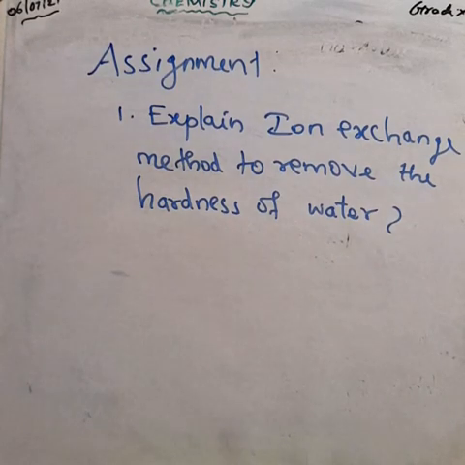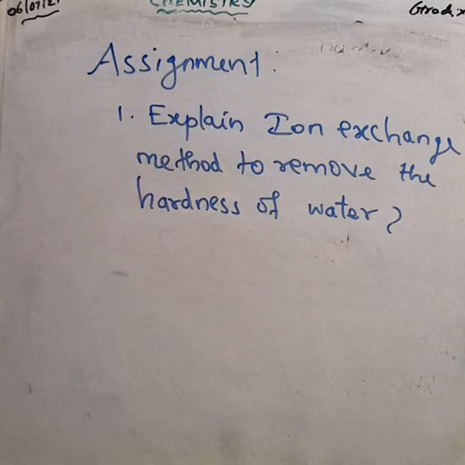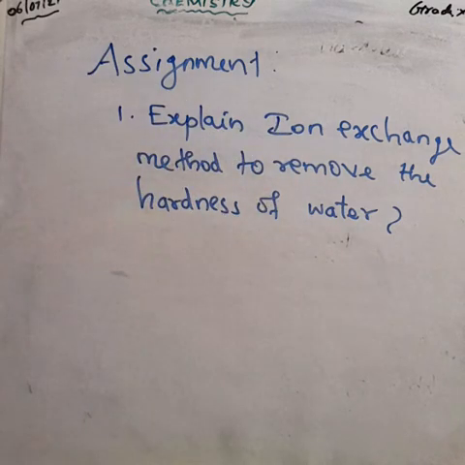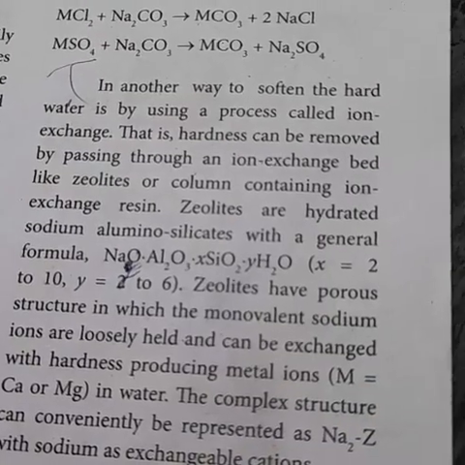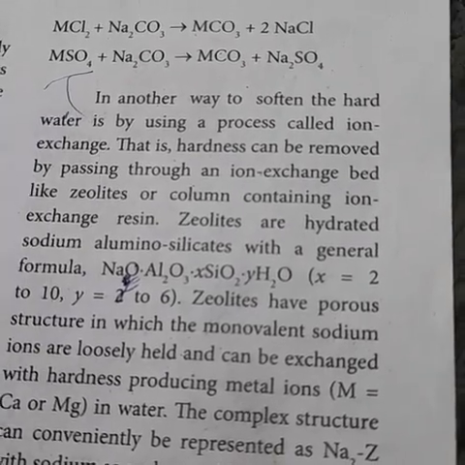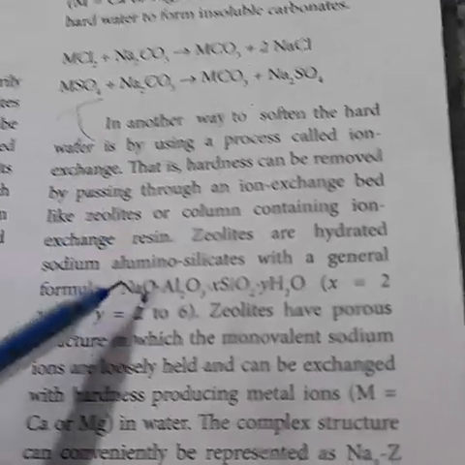Okay students, today our assignment: explain the ion exchange method to remove the permanent hardness of water. Okay, if you have a book, take your book now. Students, take page number 109. On the right hand side of the page, from the second paragraph onwards, we have to mark.